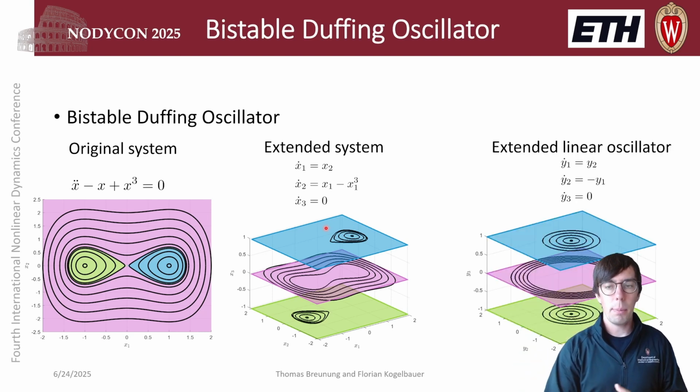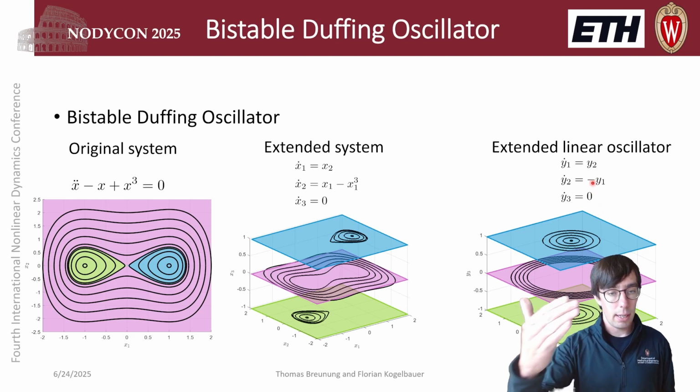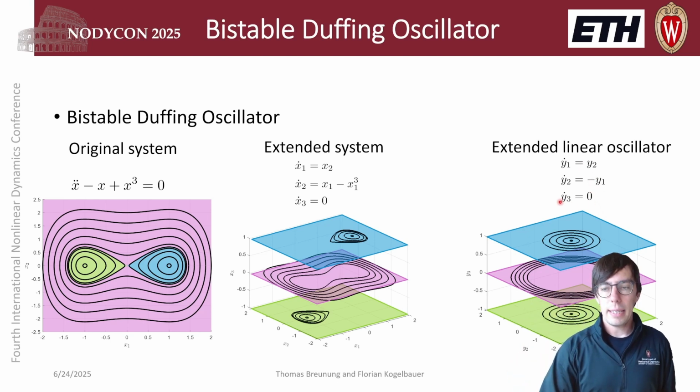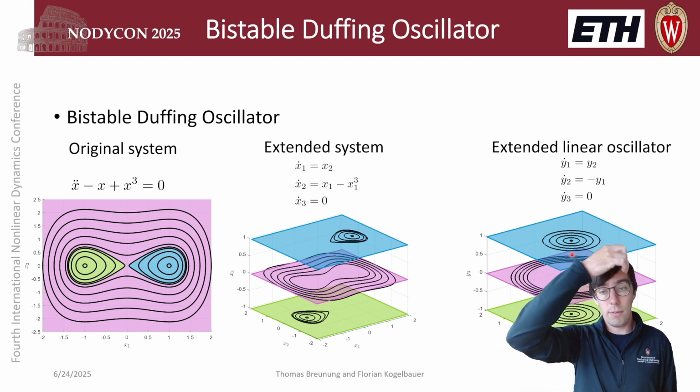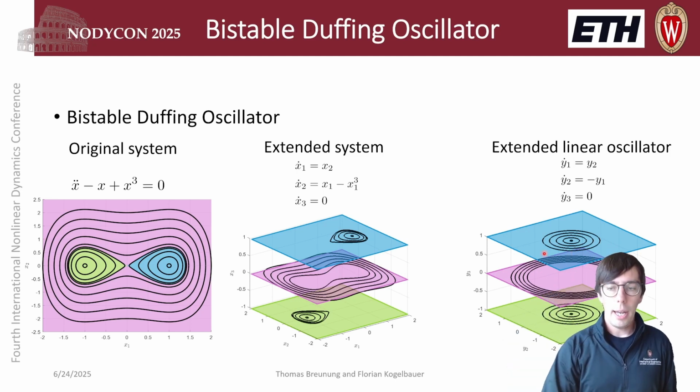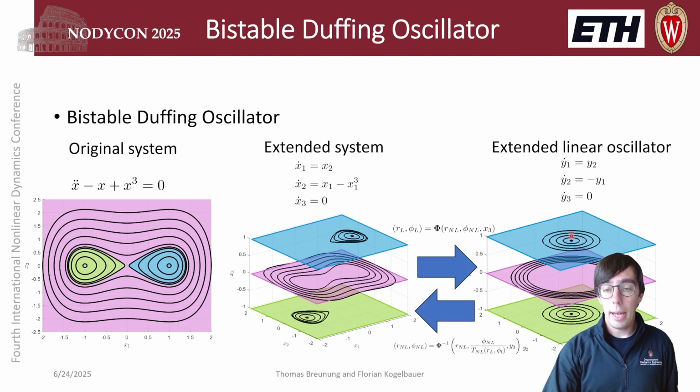This trivial dynamics now separates those three families of periodic orbits into separate planes. And now we can think about a mapping of this nonlinear system to the extended linear oscillators, which is just the linear oscillator as we had before. But we again have this extension by a trivial coordinate, which takes care of these three individual families of periodic orbits. Those two systems, the nonlinear extended system and the extended linear oscillator, look very similar. So we can see that our approach presented earlier, with the systems extended by one trivial direction, should work in a similar way.